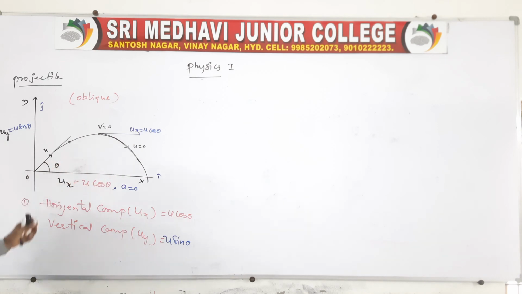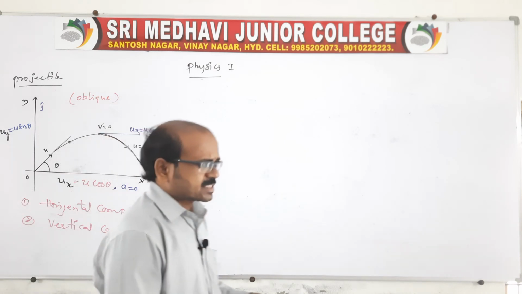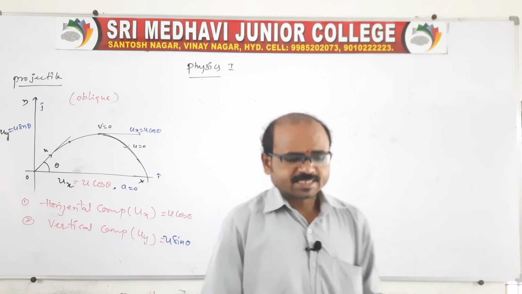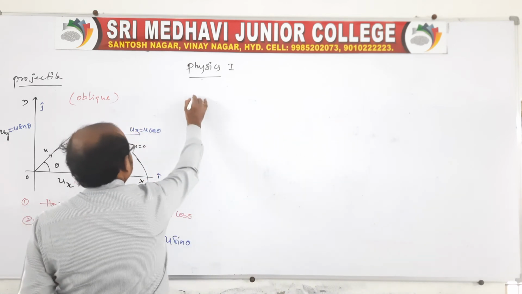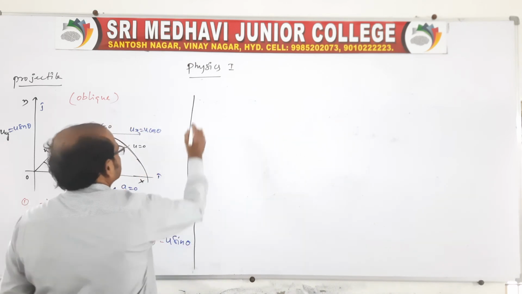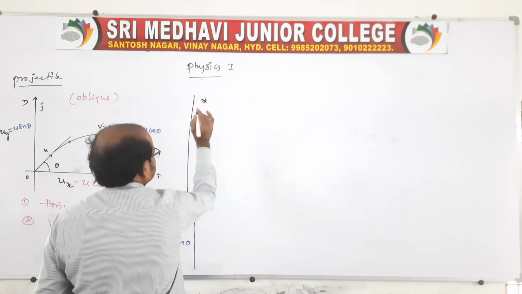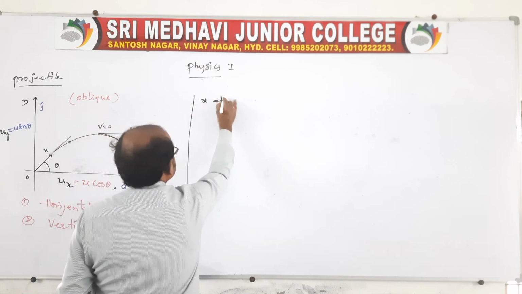This is projected, and u can be resolved into two components, this one and this one. Along the horizontal direction, acceleration is 0, because the body moves with constant velocity. Now we are showing that the path of the projectile is a parabola. So, for this case, first of all you take a along the horizontal direction.